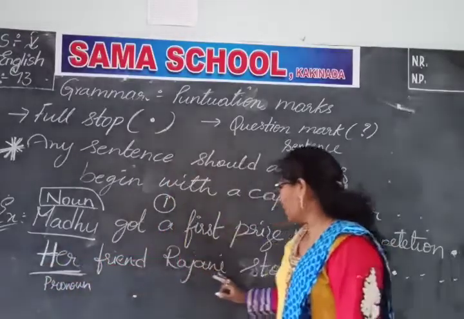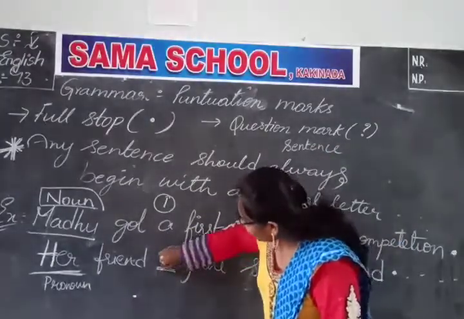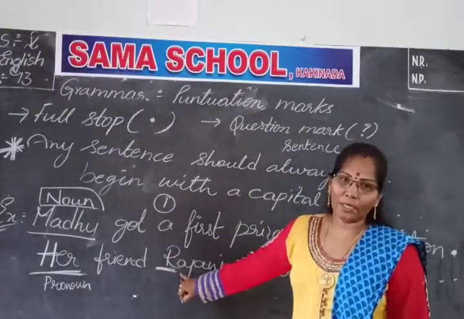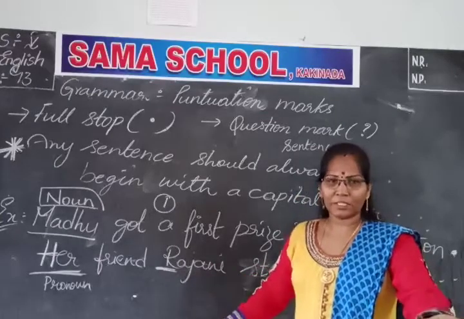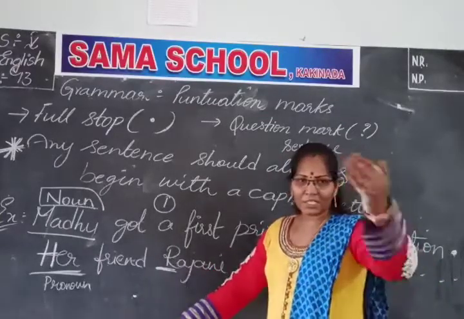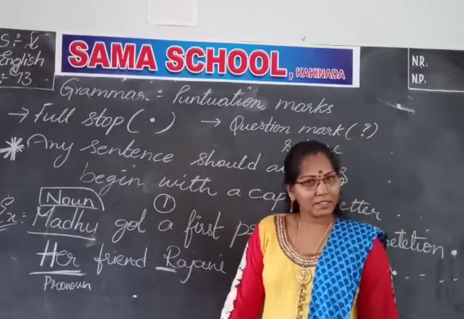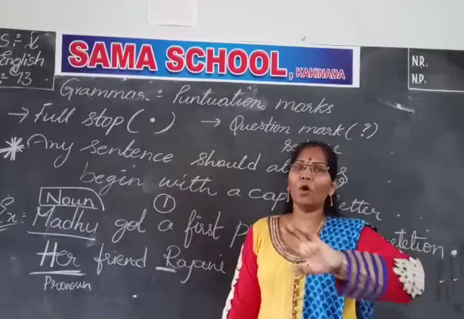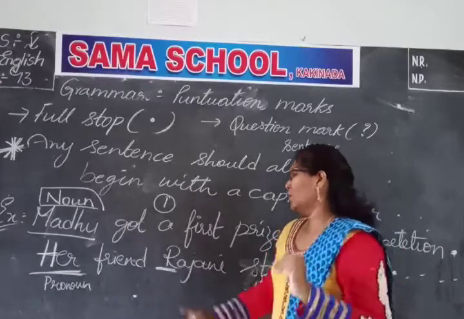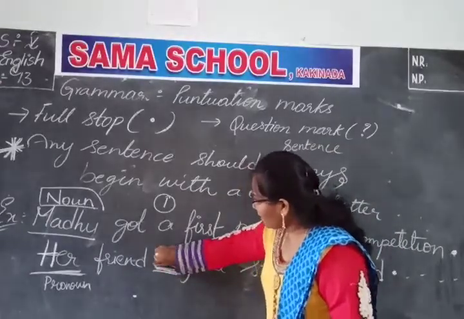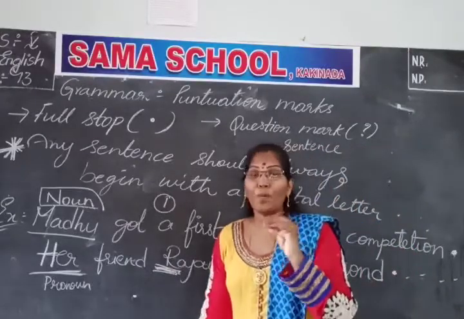So her friend Rajani. Why did I write the letter R again in a capital letter? Because it's a proper noun. Okay children? Rajani means only one or two persons; particularly when I call Rajani, immediately that particular girl will come and she will take the second prize, isn't it? Will all the children be called Rajani, or will all the participants be called Rajani? No, only one particular person. So very particular nouns or names are considered proper nouns.